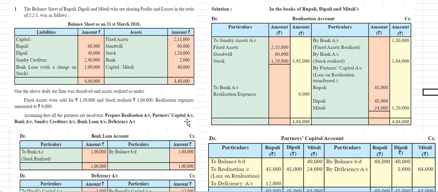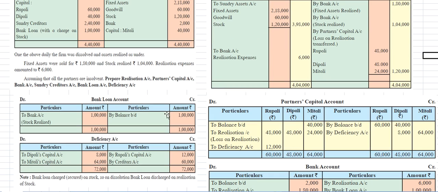So when all the partners are insolvent, we need to separately open the accounts for the liabilities, all the outside third party liabilities, and need to open a bank account, deficiency account, bank loan account, and bills payable.